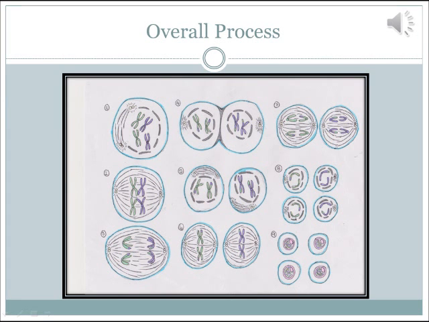This slide shows the overall process of meiosis that gametes undergo. Meiosis starts with the mother cell, as shown in the previous slide, and ends with the production of 4 daughter haploid cells, which are genetically different than the mother cell.